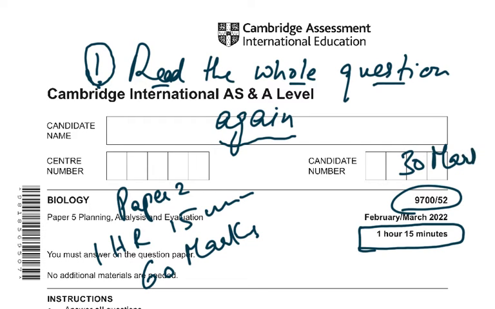Now why have they given you so much time? They've given you so much time so that you can think about it and answer very, very carefully. You don't have to hurry and say, okay, I finished the paper in half an hour. No, you're not going to finish the paper in half an hour. You're going to spend 1 hour and 15 minutes on this paper.